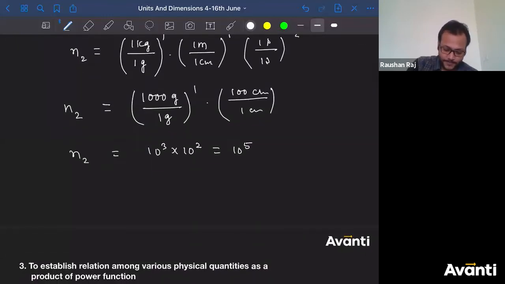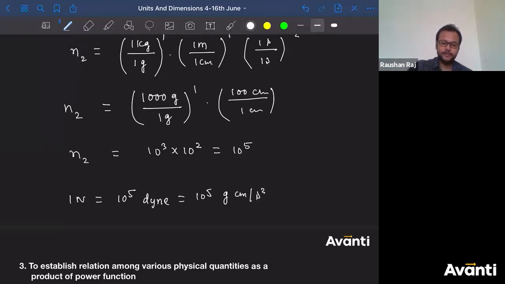So can I say that 1 Newton is equal to, here this is the n1, this is the u1. So I'll write n2 is 10 to the power 5. What is u2? Write gram centimeter per second square. So I have to get this numerical value. Once I get this, I get the answer.